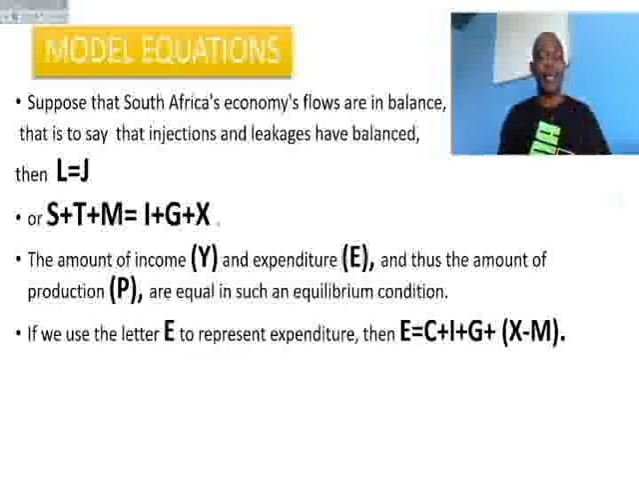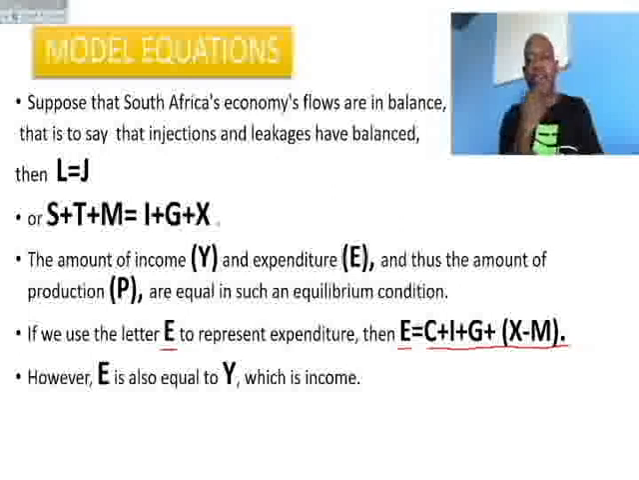If we use capital letter E to represent expenditure, then E = C + I + G + X - M. However, expenditure is also equal to income.